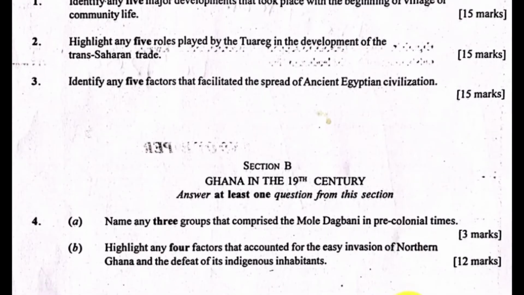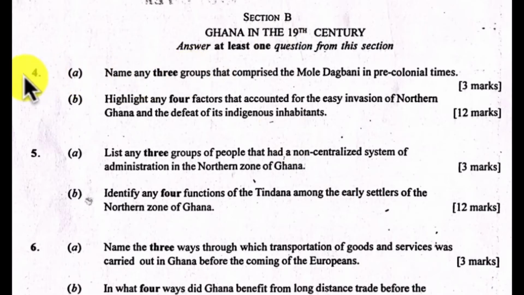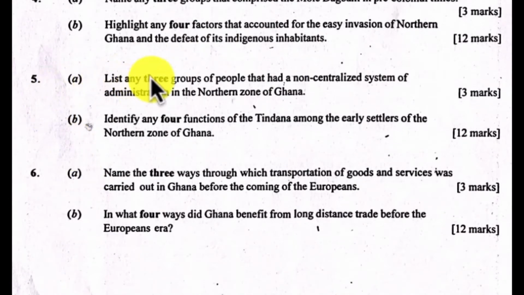Good. So let's move on to Section B. Section B says 4A: name any 3 groups that comprised the Mole-Dagbani in pre-colonial times. And then 4B says: highlight any 4 factors that accounted for the easy invasion of northern Ghana and the defeat of its indigenous inhabitants. Then 5A says: list any 3 groups of people that had a non-centralized system of administration in the northern zone of Ghana.